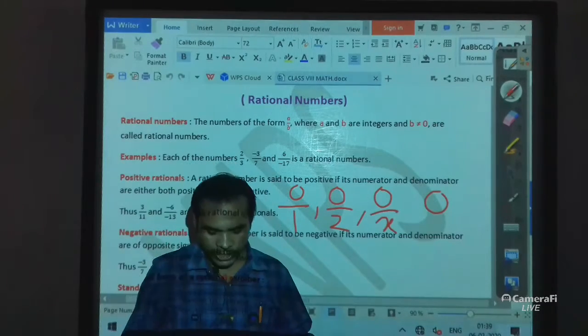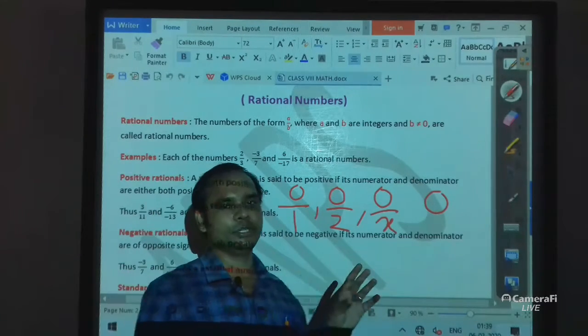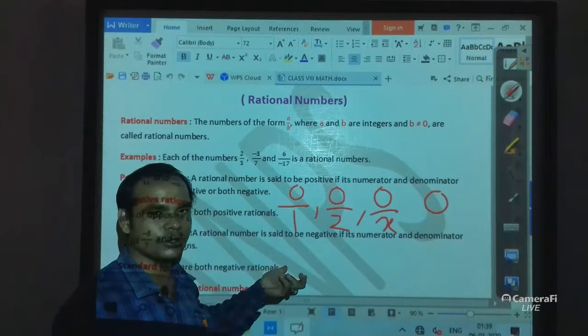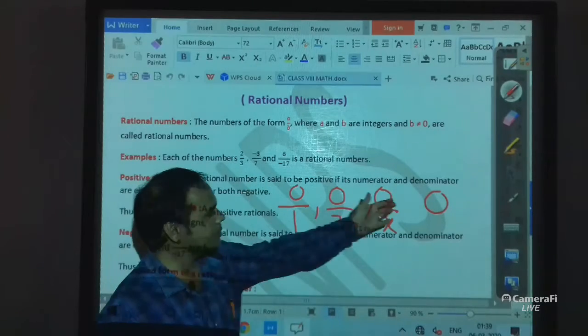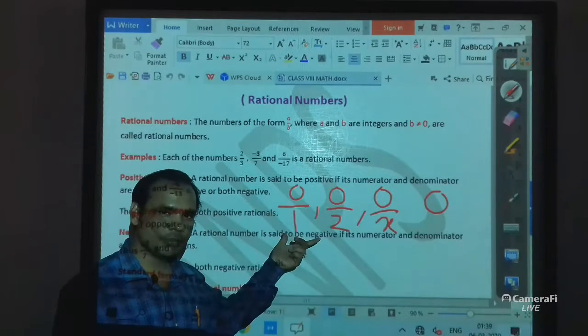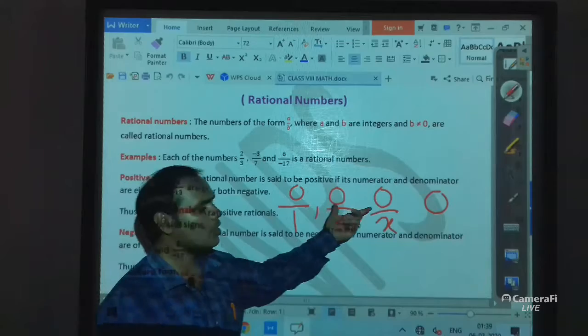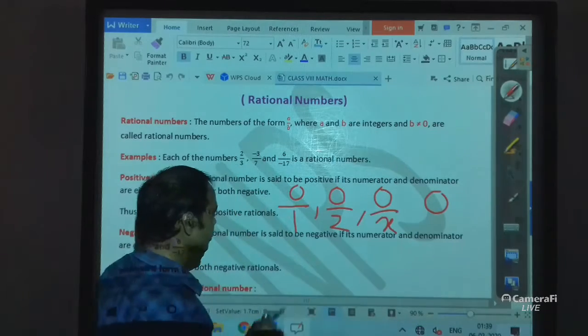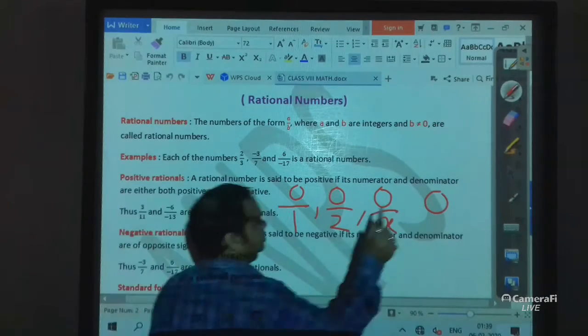If we divide 0 by any number, it will be 0. So 0 can be written as a by b, it is in the form a by b. So 0 is also a rational number.